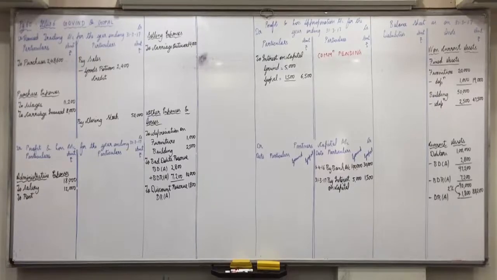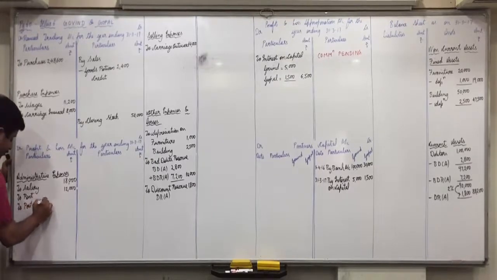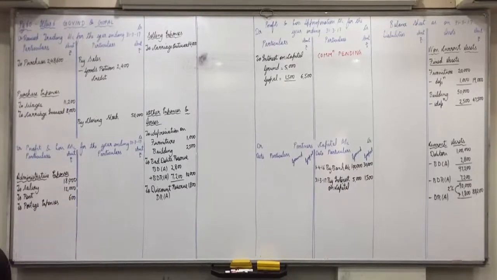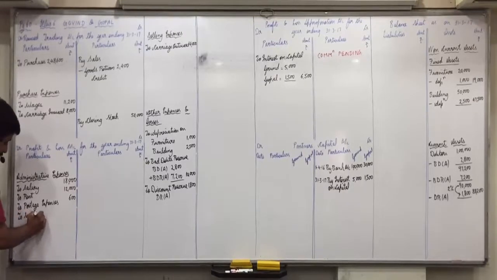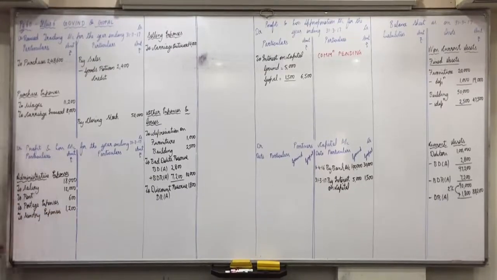Postage expenses, administrative expense 600. Then sundry expenses, administrative expense 1,200. Then telephone expenses, administrative expense 1,600.